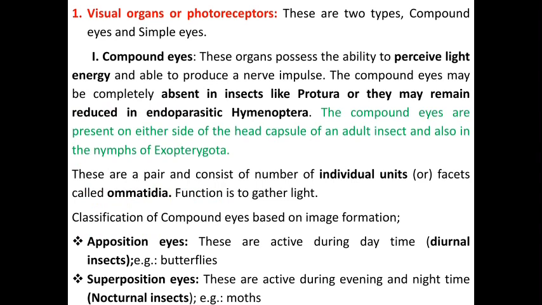These apposition eyes are active during the day. Hence, apposition eyes are present in diurnal insects only, for example, butterfly. The next one is superposition eyes. These superposition eyes are active only in the evening and night, and they are present in nocturnal insects, for example, moth. It means the apposition and superposition eyes are based on image formation. The moth is not active during the day because there are no apposition eyes, and the butterfly does not act during the night because there are no superposition eyes.